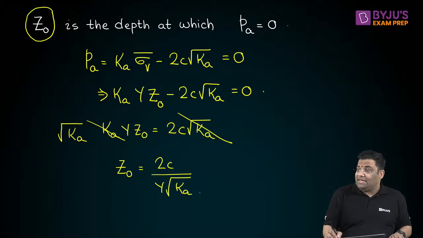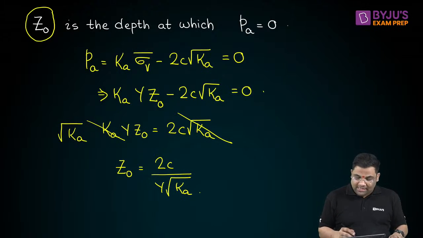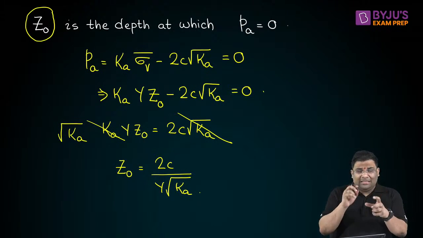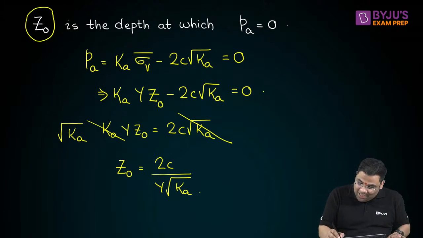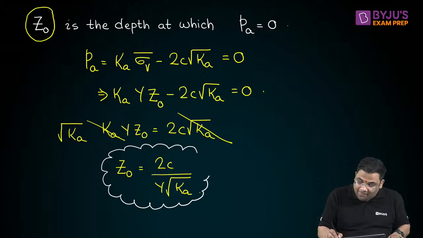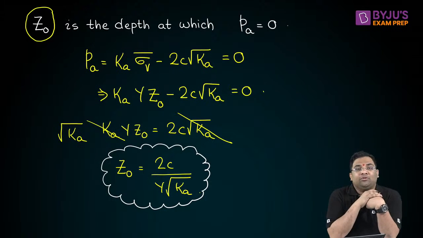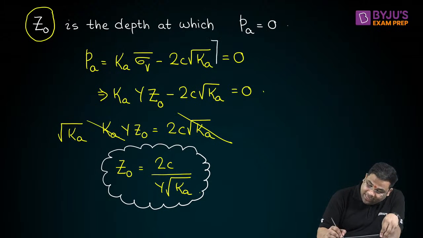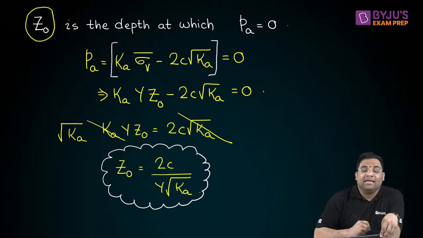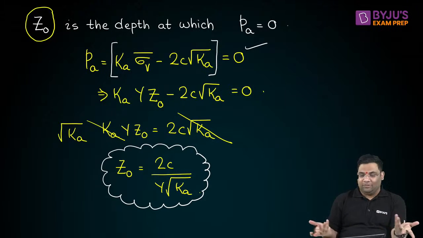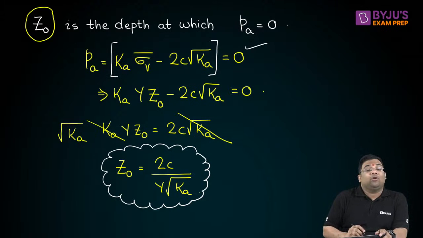See, many students get confused in this formula. They will say, sir, is it 2C by gamma, or 2 gamma by C, or root K, or only K? Now you will never forget this formula, and even if you forget it, no issues. If you just remember the active earth pressure equation and equate it to 0, you will get the answer. Very straightforward.